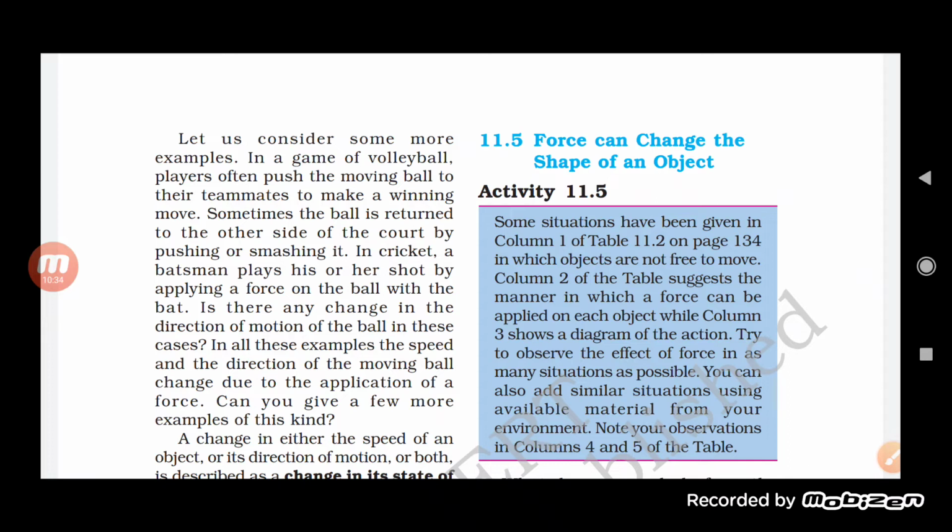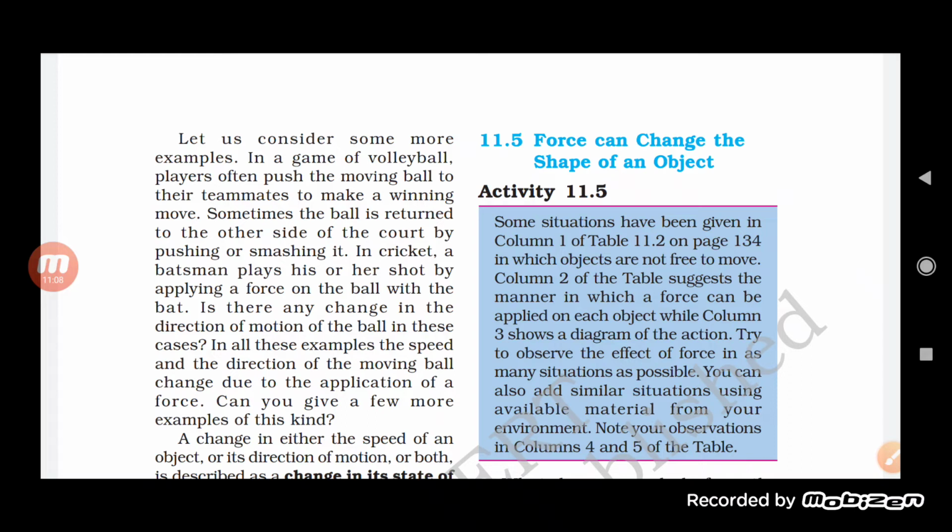In all these examples, the speed and the direction of the moving ball change due to the application of a force. Now see here what happened when a player is playing with the volleyball. When he applies the force on the ball in a certain direction, the opposite teammates are there, and they apply force on the coming ball, like an obstruction. So they apply a force on the path of the ball, making it move into the other direction.